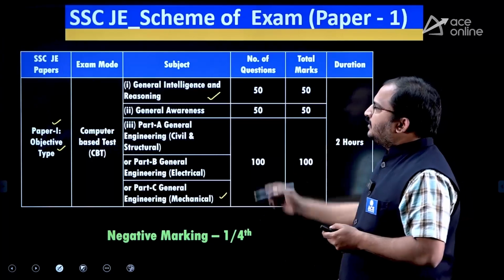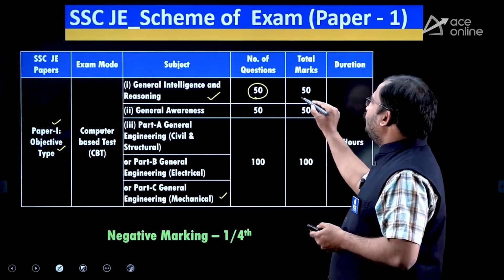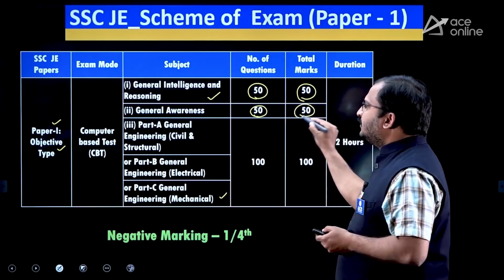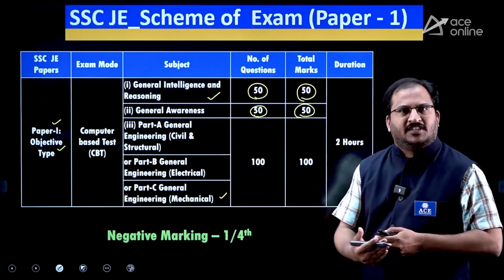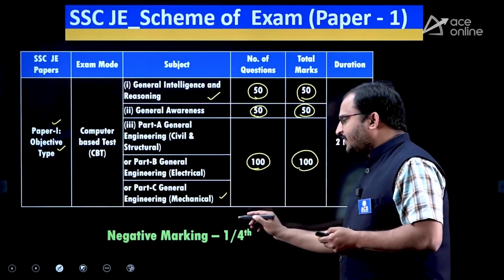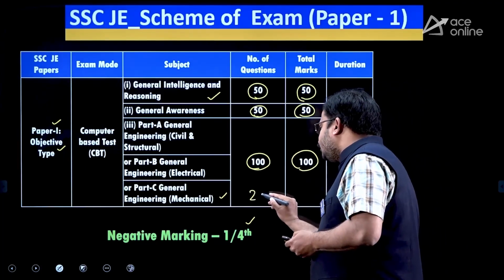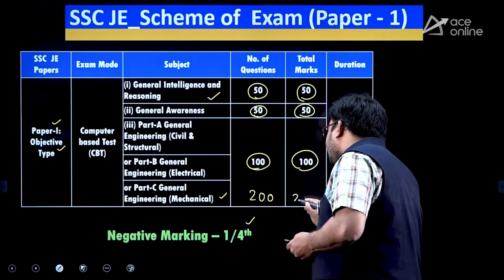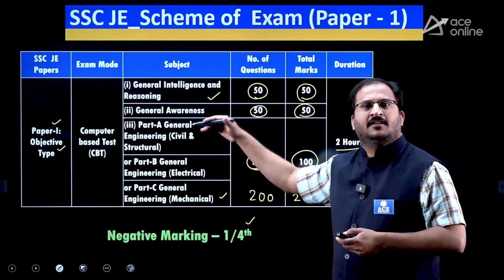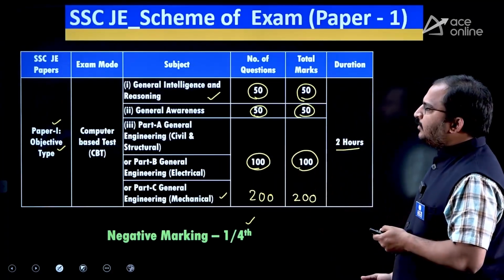Then coming to general intelligence and reasoning, 50 questions will be asked for 50 marks, general awareness 50 questions 50 marks, and the technical subject paper 100 questions 100 marks, and negative marking is there, 1/4 negative marking. A total of 200 questions will be there, 200 marks, and 2 hours duration in this particular paper 1 examination. Then let us see the paper 2 pattern.